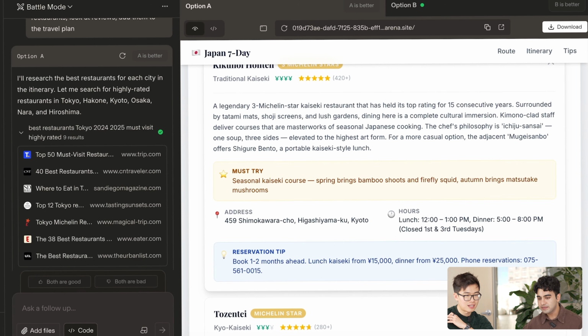Right? It's so cool. Imagine you can take this website with you and have it as almost like your tour guide in Japan. Have this one pager, and you can reference it as you go visit different places. And I also noticed that we have this share button, which means I can share this URL with other people. The really nice thing about Coderina is the sites it creates are public and permanent, and you can send them to your friends, and it's automatically published on the web. It's on an Arena site domain, and you can have that link go with you wherever you want.